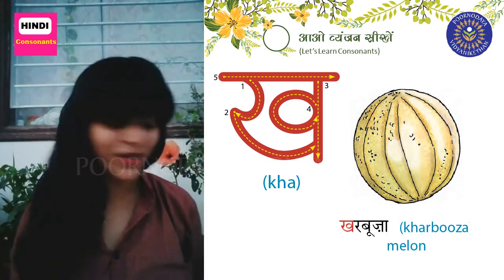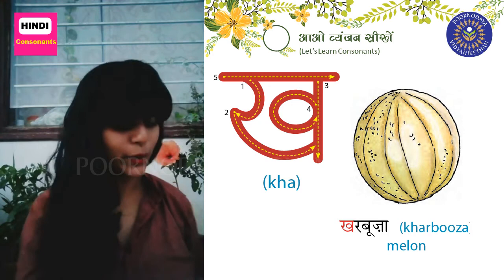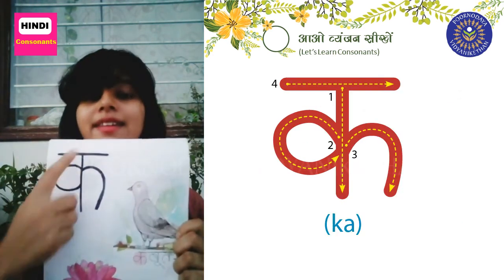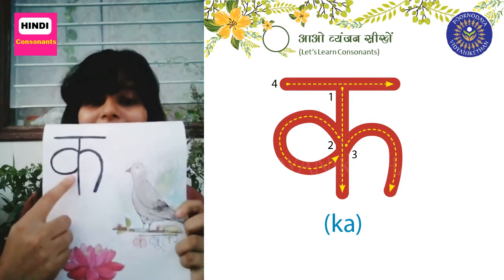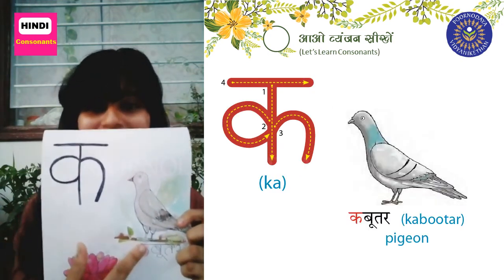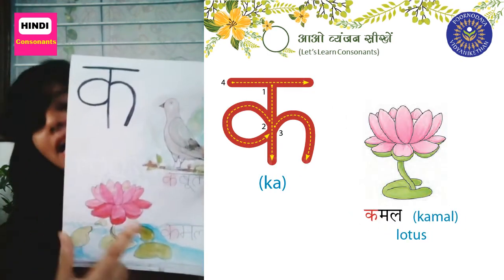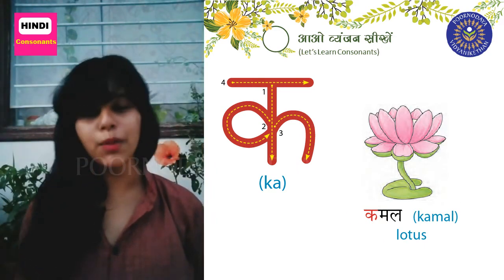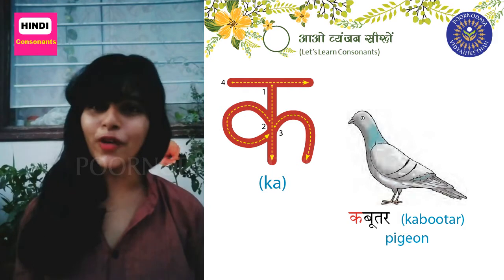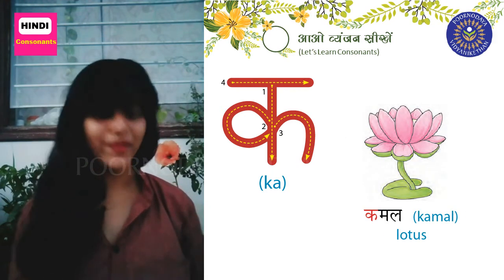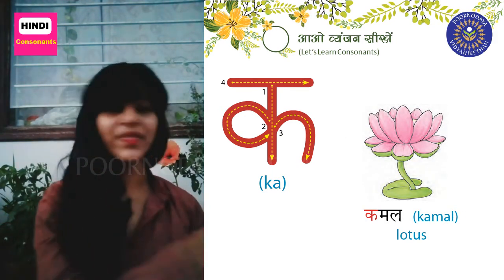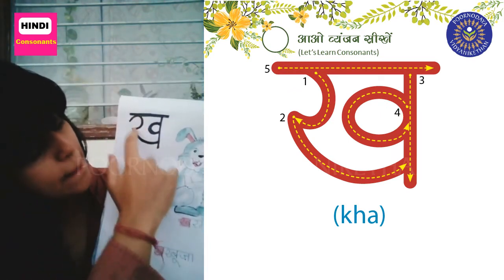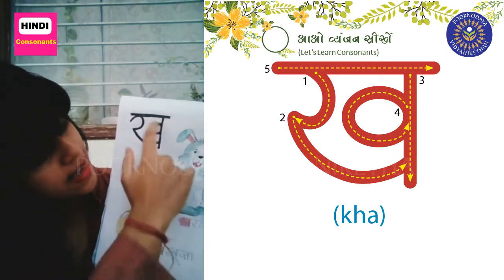What did we learn today? We learned Ka. Ka for kabutar. Ka for kamal. Say it with me. Ka for kabutar. Ka for kamal. And the next letter, Kha. You make it like this.